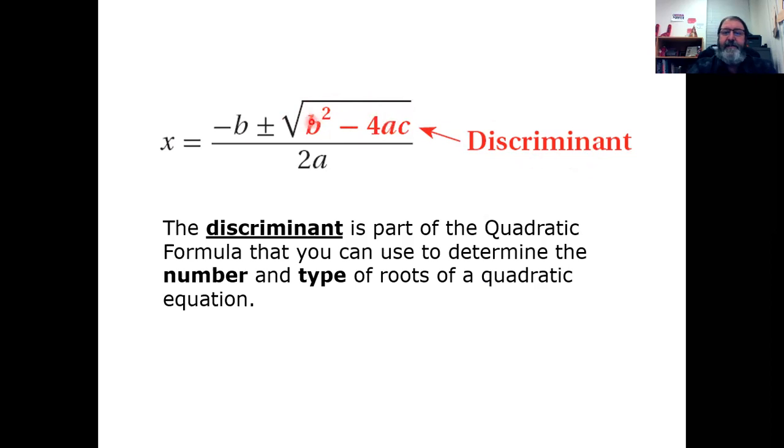The discriminant is this value right here, calculated by b squared minus 4ac. It is a very useful amount to find as you're working with a quadratic equation. Here's the bottom line. If you're trying to solve one of these problems, you're going to have to calculate that amount because you're going to put in a, b, and c. So you're going to have to calculate how much b squared minus 4ac is.